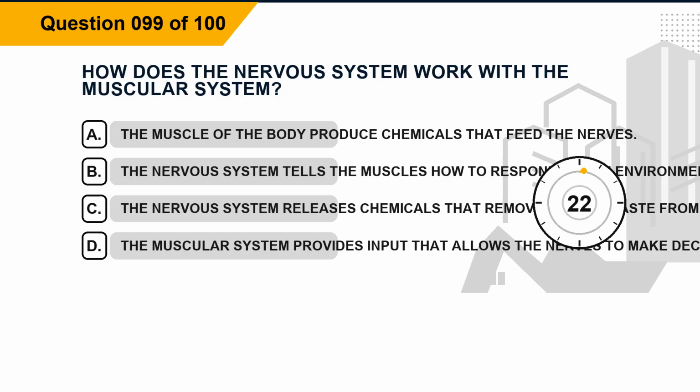Question 99. How does the nervous system work with the muscular system? Option A. The muscles of the body produce chemicals that feed the nerves. Option B. The nervous system tells the muscles how to respond to the environment. Option C. The nervous system releases chemicals that remove excess waste from the muscles. Option D. The muscular system provides input that allows the nerves to make decisions.